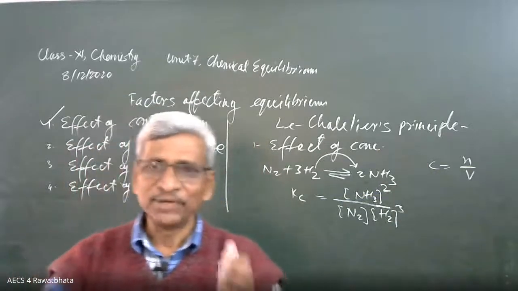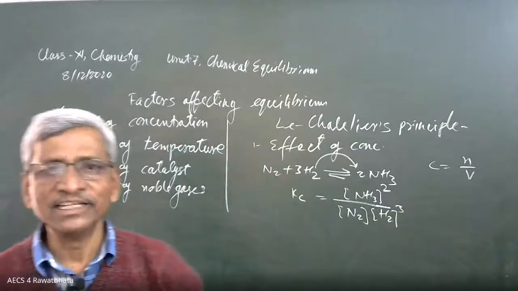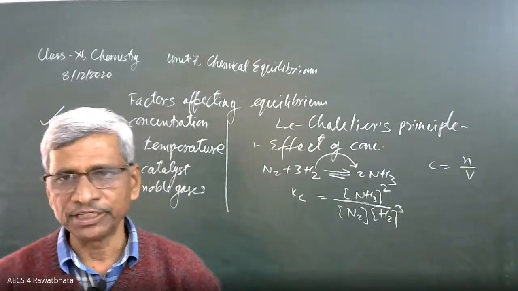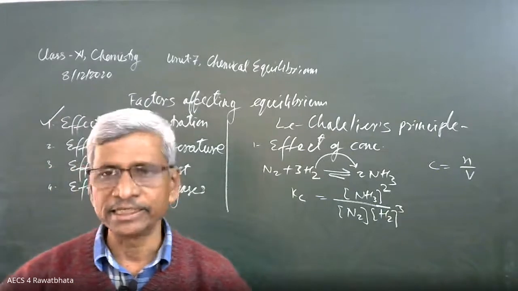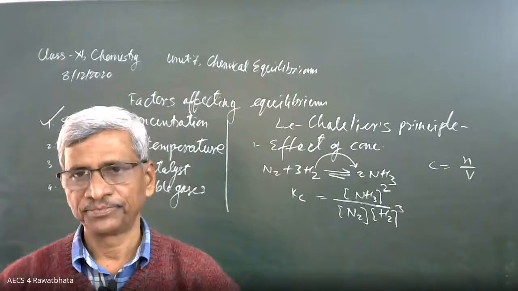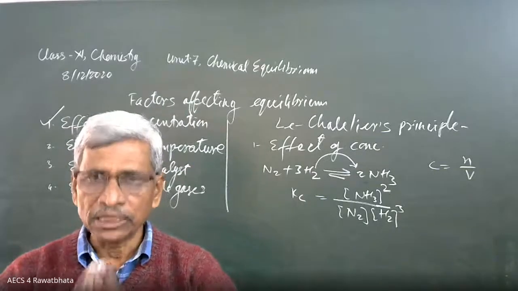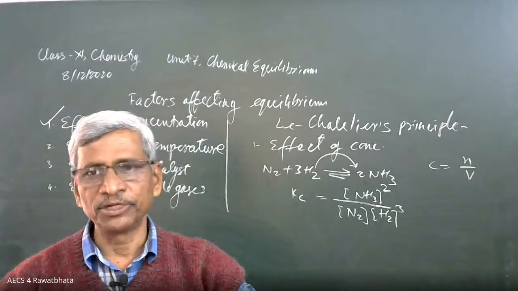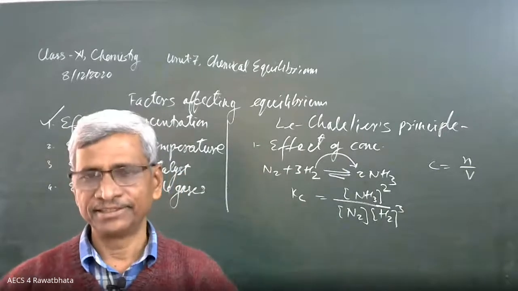That's why pressure is also included in this effect. By making a change in the pressure, if the reaction is in gaseous state, reactants and products are gases, then it is going to affect the concentration. If the equilibrium is in a liquid system, there is no effect of pressure because liquid cannot be pressurized.